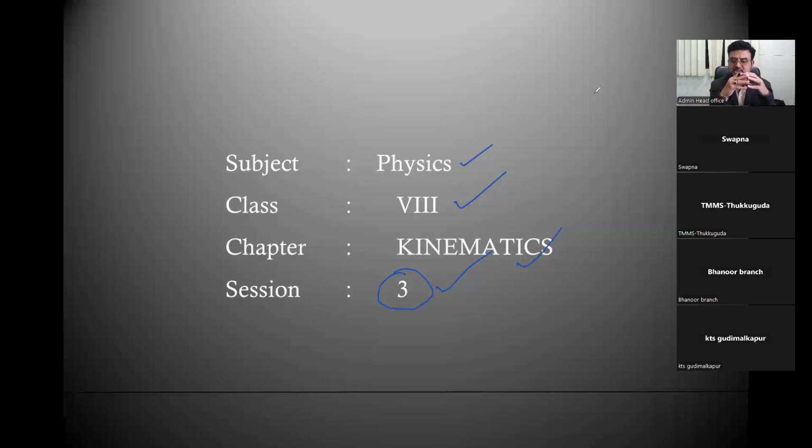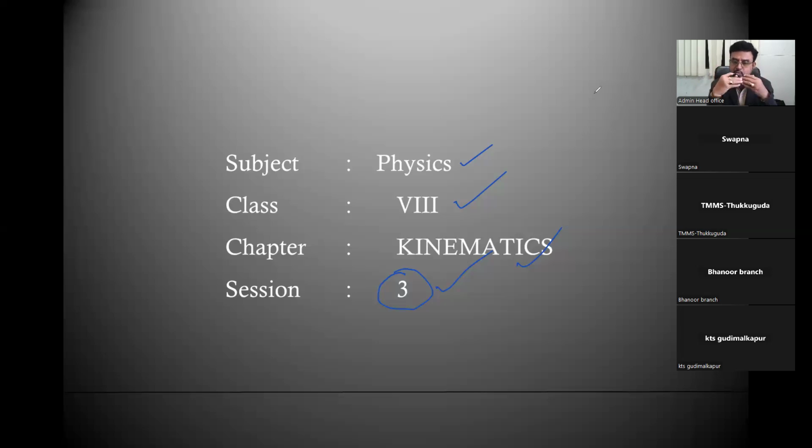In the last 2 sessions we learned what kinematics is, how it came out from motion, that is from mechanics, and what it deals with. Kinematics is a branch of physics, or a branch of mechanics, that deals with the motion of a body without considering the cause of motion.